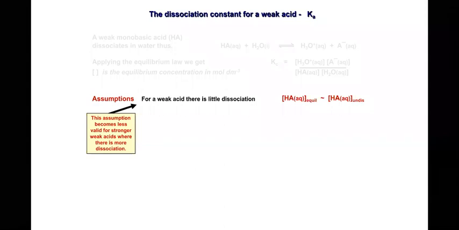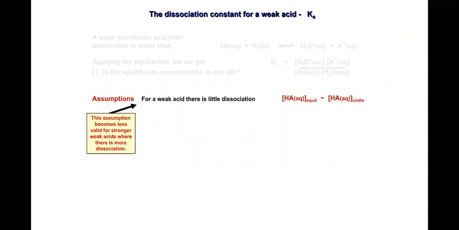So in those cases, this assumption is not valid. Here the weak acid remaining undissociated is the assumption.